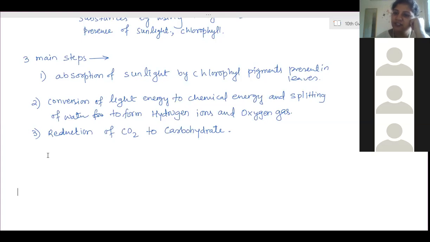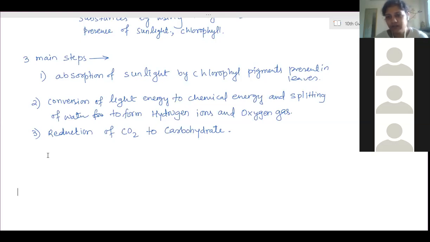It remains in the chloroplast itself. So which part? What are the parts of chloroplast? Thylakoids, granum, stroma. The thylakoids are present in the granum, so the granum region is only the thylakoids. Thylakoids are parts of the granum only.